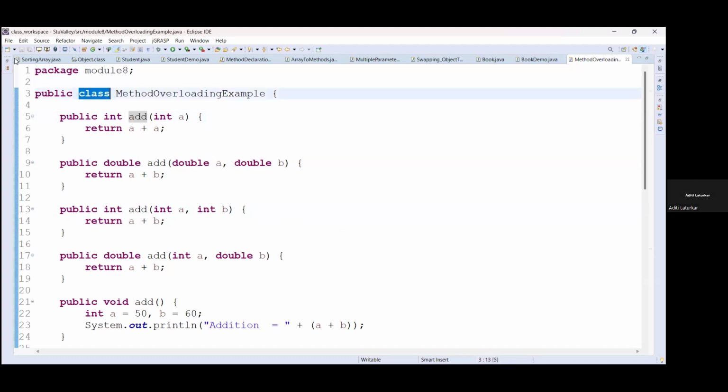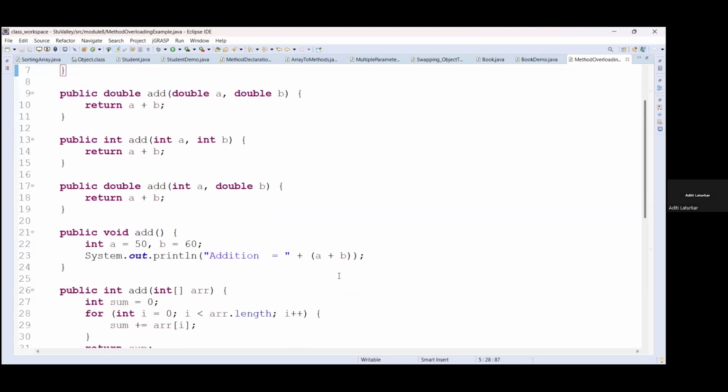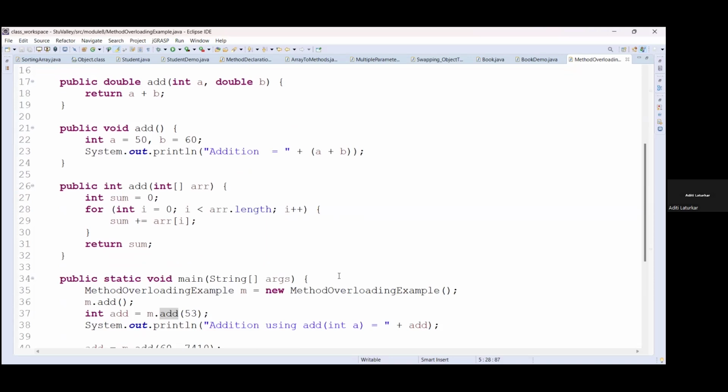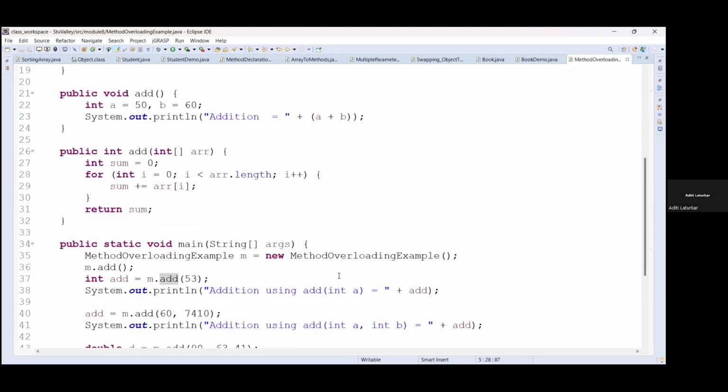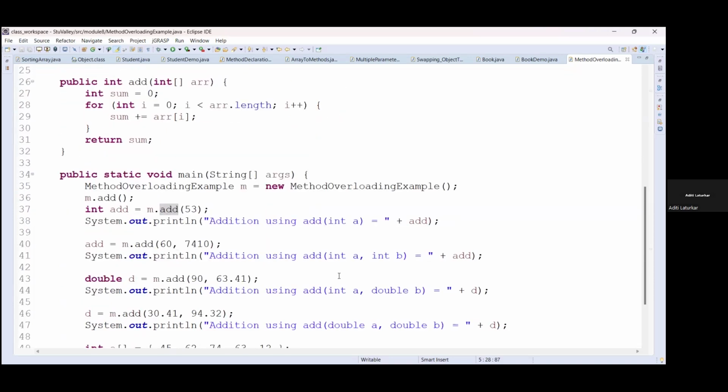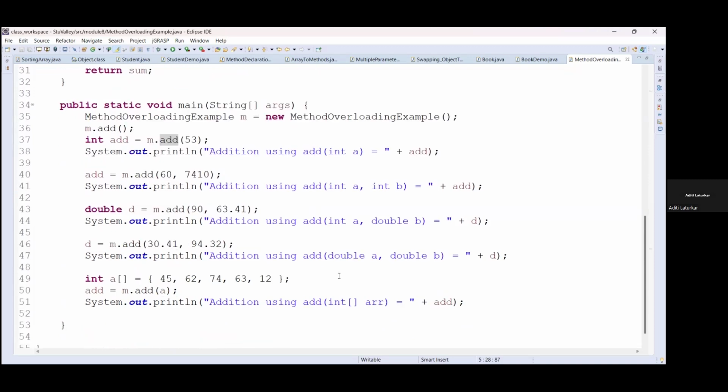This is compile time polymorphism. This should be inside the one class. This gets resolved at compile time itself by the compiler. Okay. This is the concept of polymorphism. Okay, then I think everyone understood this concept, method overloading. We have completed the method overloading concept with this example itself.